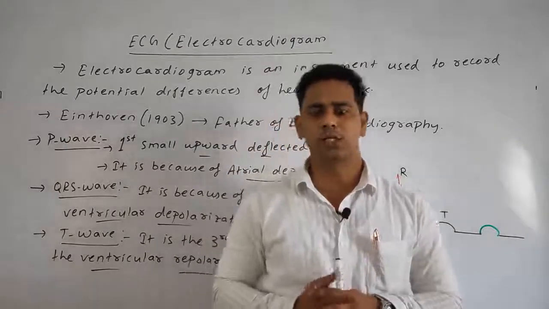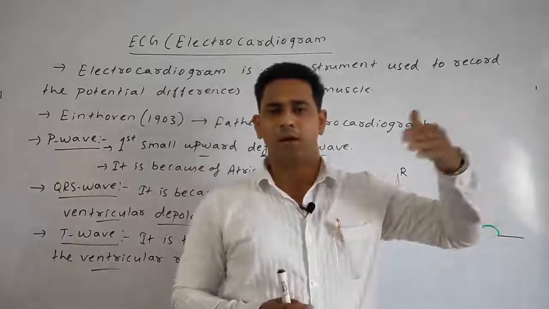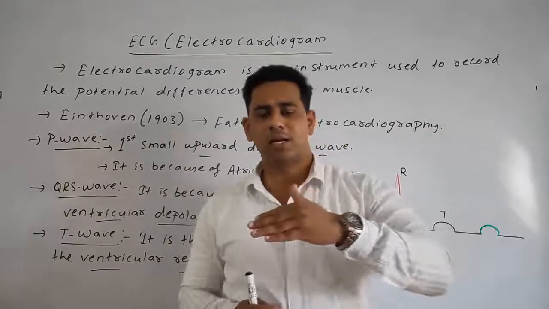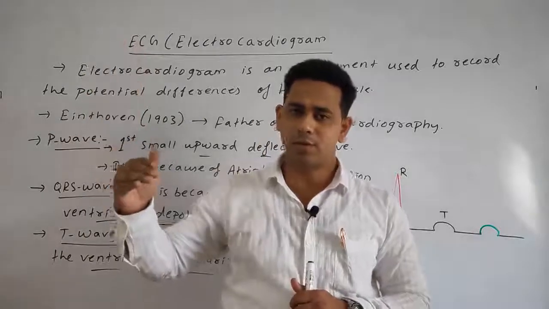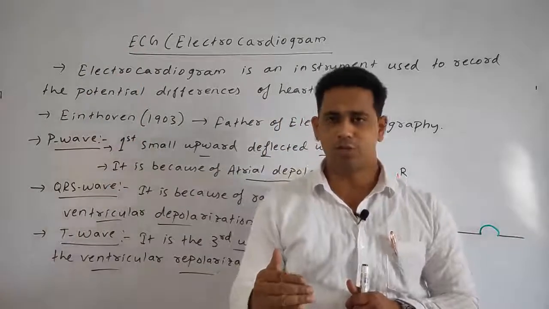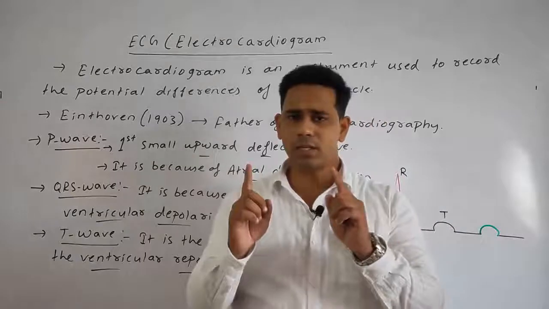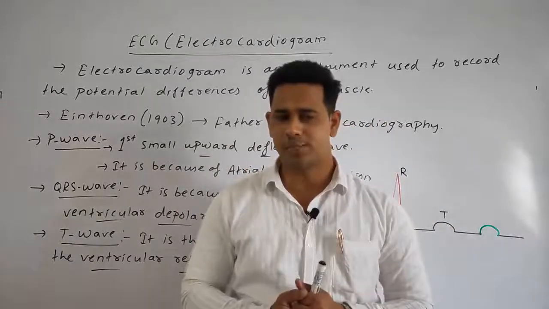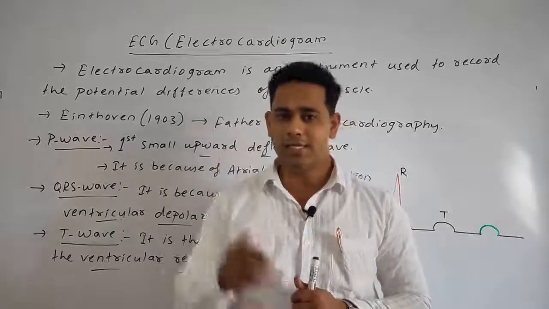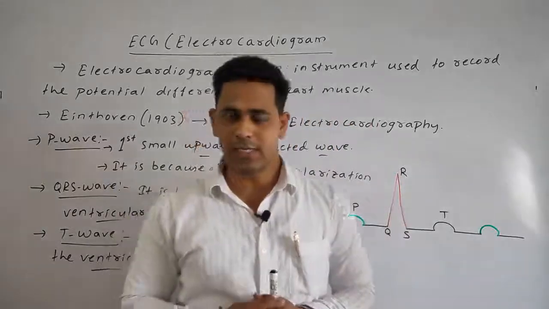Next we also discussed the capillary. Arteries branch to form the arterioles. Arterioles branch to form the capillaries. Similarly, the veins branch to form the venules. Venules branch to form the capillaries. Capillaries are the area where the exchange of gases and nutrients takes place. These are the fine blood vessels lined by the endothelial cells.